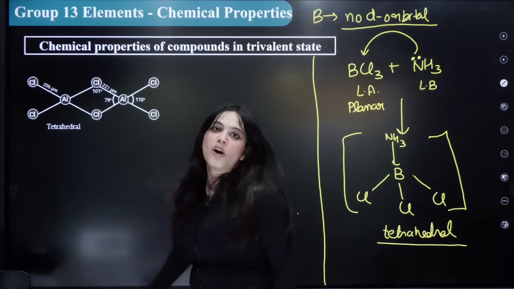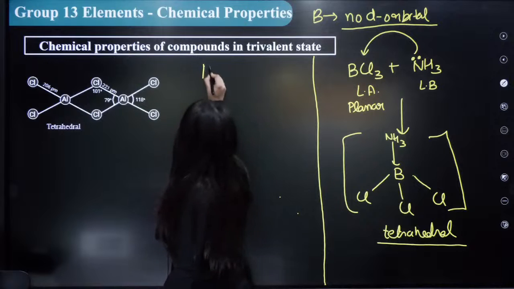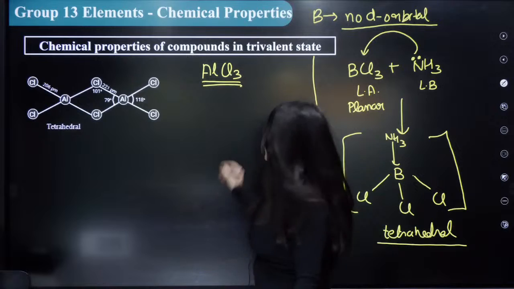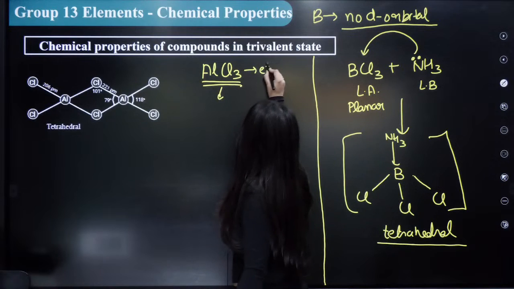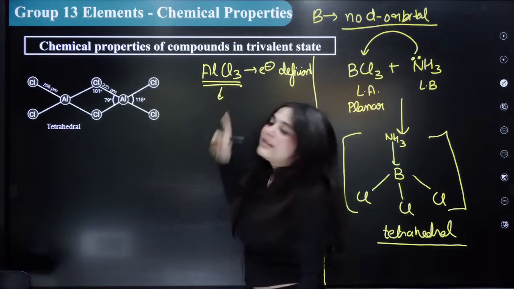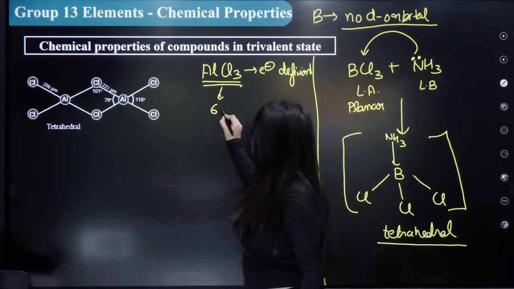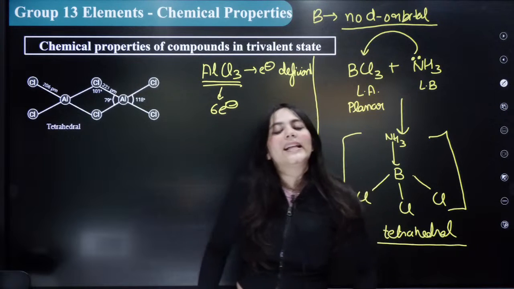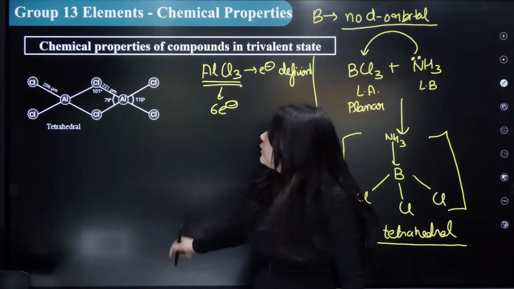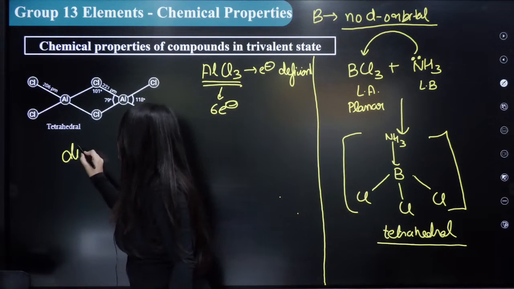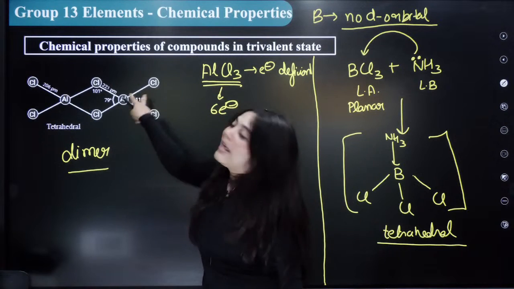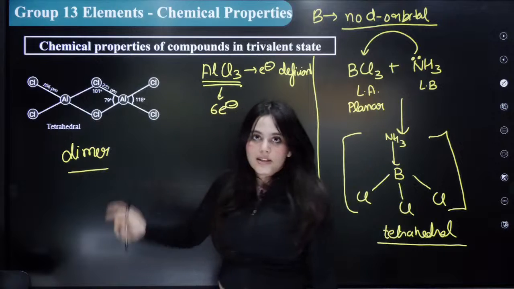But in aluminium, what happens? Now you will ask, ma'am, in AlCl3 also, it is electron deficient, right? Why? Because this again has only 6 electrons in itself. So what does AlCl3 do? Because it is electron deficient, it forms a dimer species just like this. Can you see that AlCl3 forms a dimer with another AlCl3?